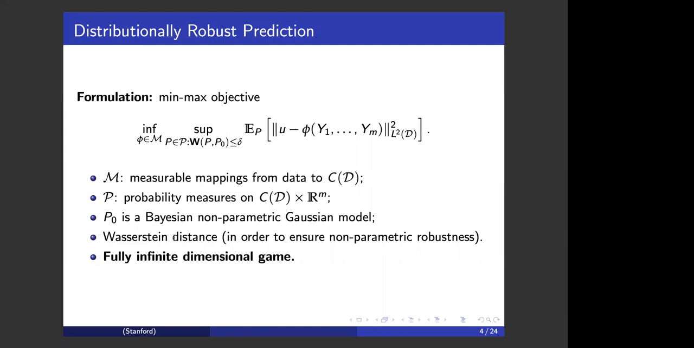Here we remark that the Wasserstein distance is added to ensure non-parametric robustness. We can observe that the decision variables are non-parametric predictors, the adversary's chosen set is an infinite dimensional set of probability measures, and the probability measures themselves are infinite dimensional processes. So here we are looking at a fully infinite dimensional game.